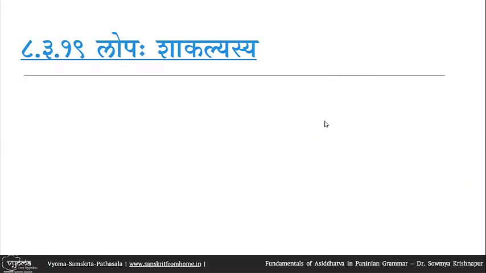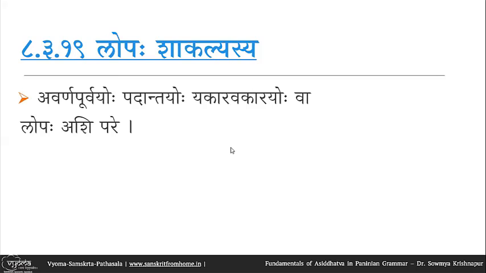For this, as an example, we take a sutra which is in 8.3, third pada of the Ashtamadhyaya. 8.3.19, the sutra is Lopah shakalyasya. Avarna purvayoh padantayoh yavayoh va lopah ashipare is the sutrartha. So yakara vakarayoh lopah. So a yakara or vakara which is padante, which is at the end of a pada, and avarna purvayoh, so preceded by akara, either hrasva or dirgha.